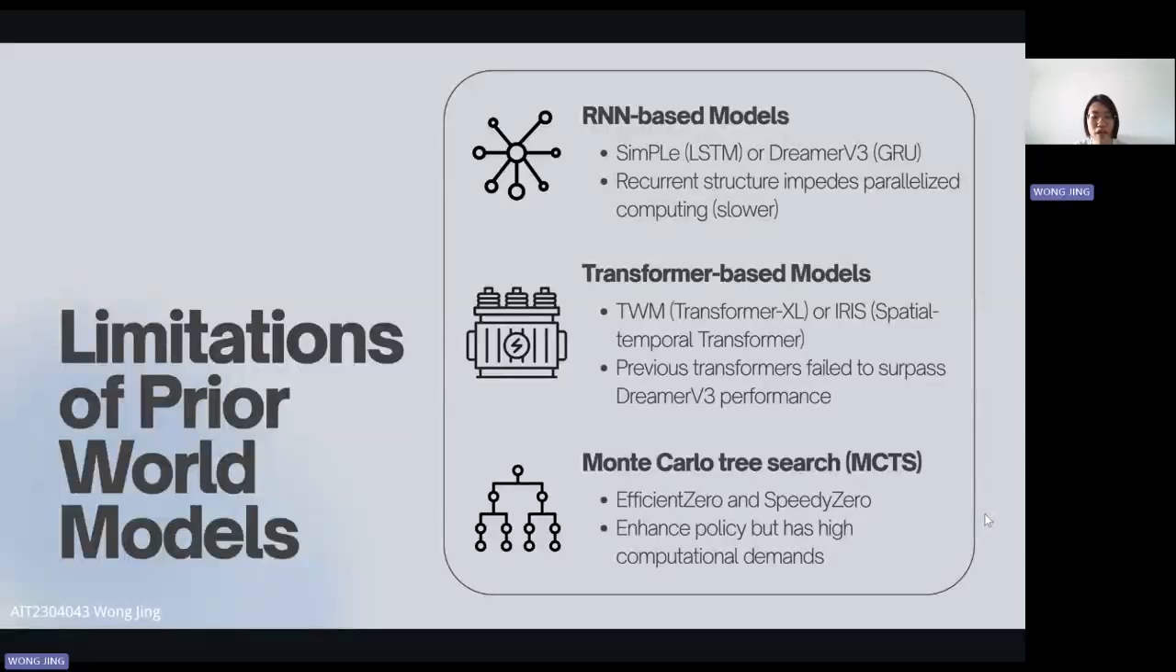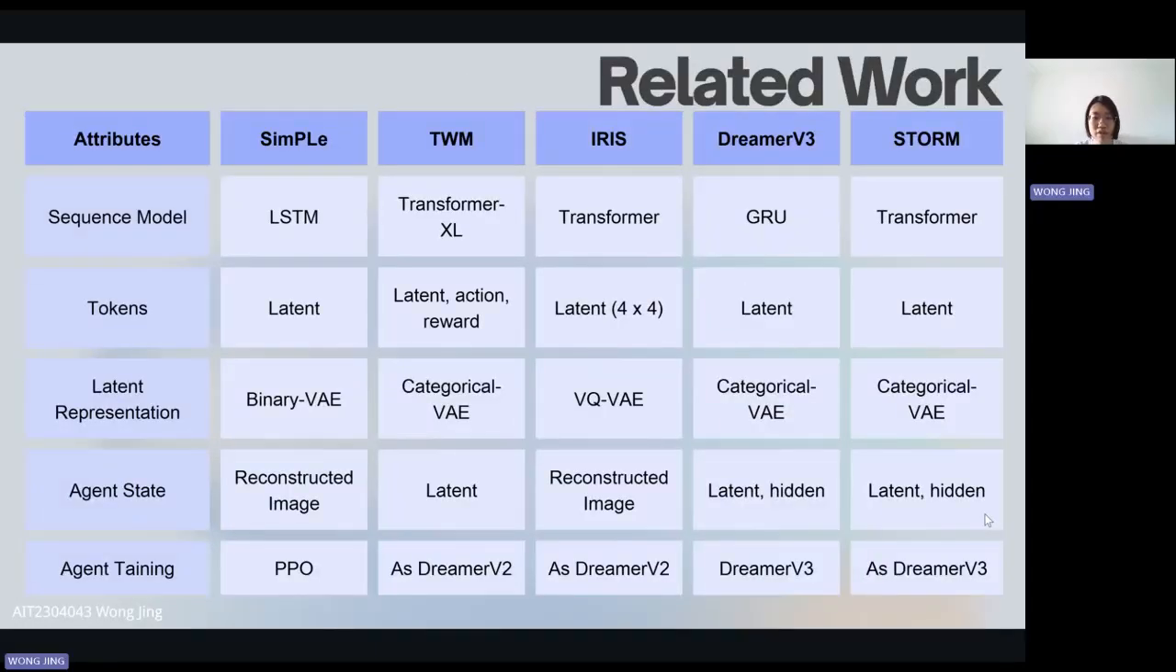Previous world models often rely on RNNs, such as LSTM and GRU, but the recurrent structure results in slower training speeds. Although the transformer architecture overcomes these challenges, attempts like TWM and IRIS often fail to surpass GRU-based models or require longer training times. Other RL methods like EfficientZero and SpeedyZero incorporate Monte Carlo tree search, which enhances policy but has high computational demands. This summary table briefly shows the comparison between STORM and other recent approaches.